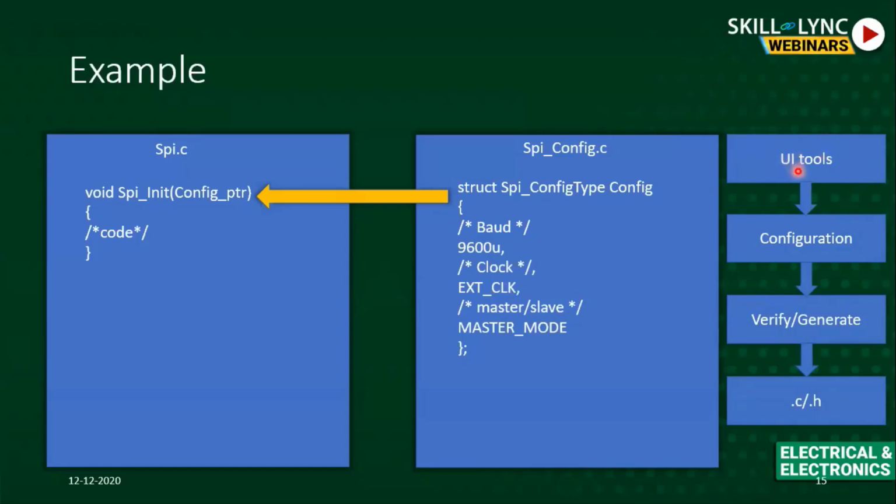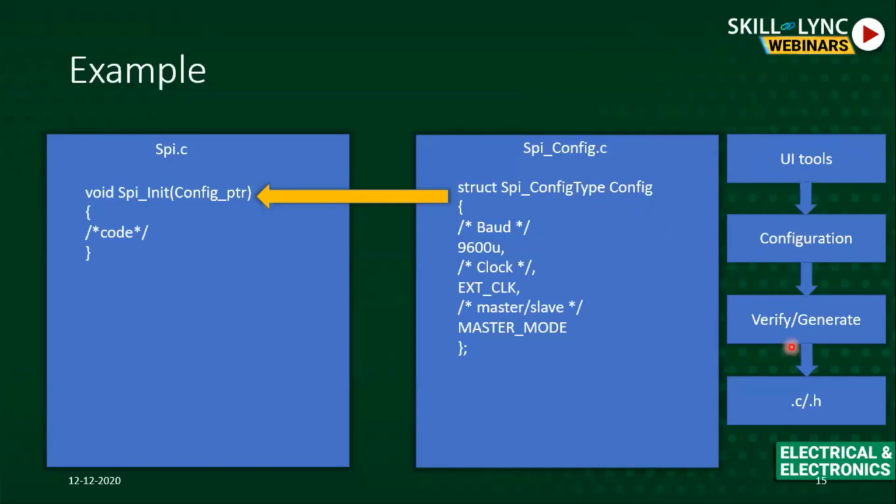In these tools, we do the configuration. Once we do all this configuration in the tool, we generate, and after the generation we get our .c and .h files. That means this SPI underscore config.c file is basically generated. This is not something manually written. This file is generated using this UI tool.